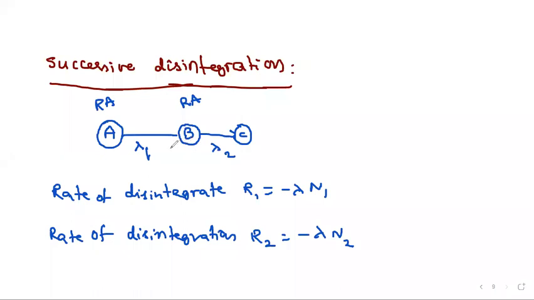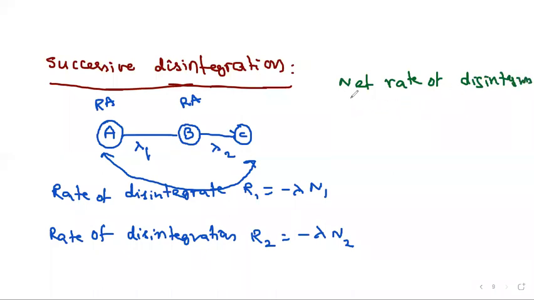If this is R1 and R2, then the question is, if I want to see only the process from A to C, what is the net rate of disintegration, or the net rate of formation of B?